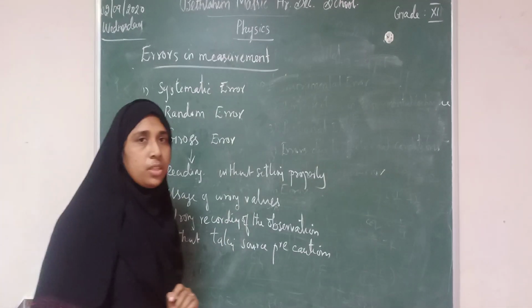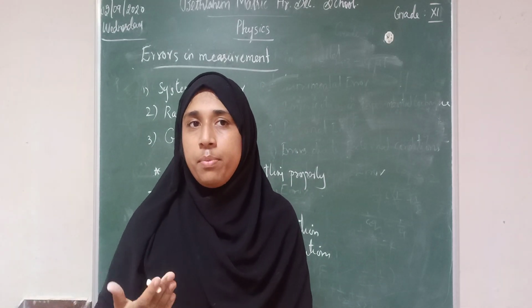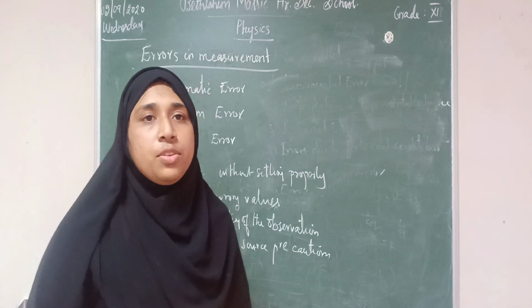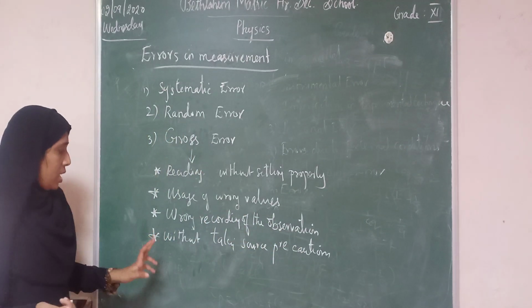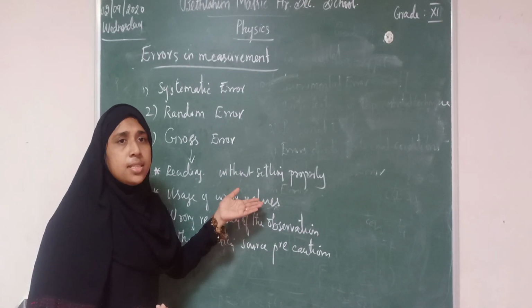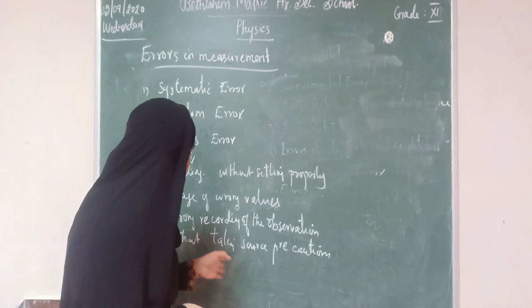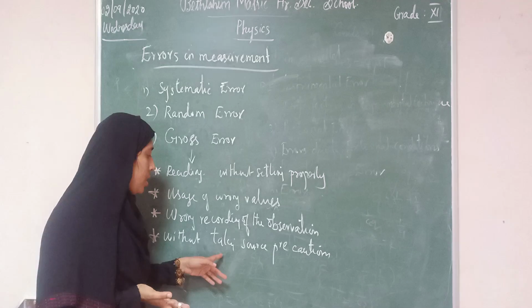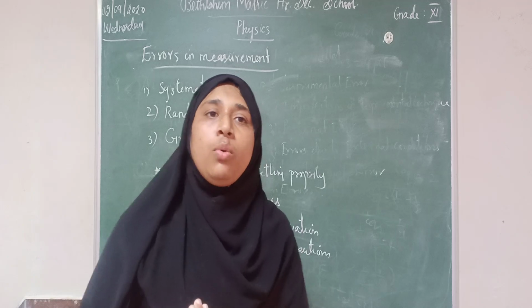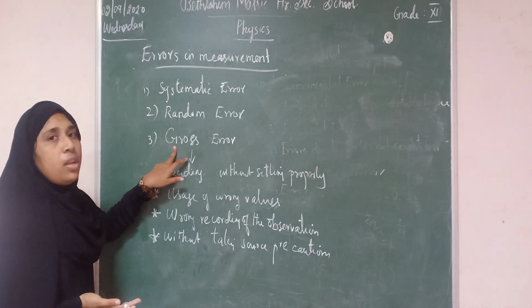Wrong recording of the observation: when we are measuring with the instrument, you may get 3.95, but when you are writing the measurement, you may write 3.59. So this is wrong recording of the observation. This is also without taking the proper precautions. Precautions, obviously, are related to least count in some of the experiments, and other precautions like correct setting of the wire, correct circuit connections, etc. So these are the reasons for gross error.